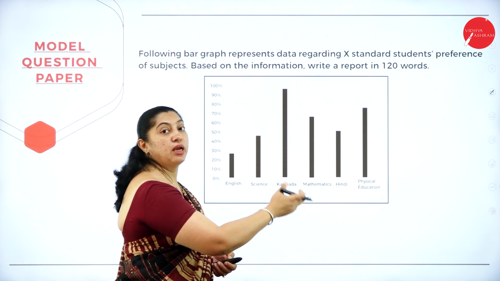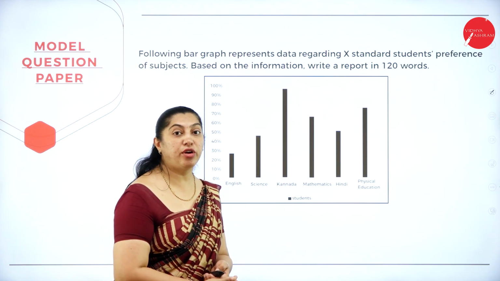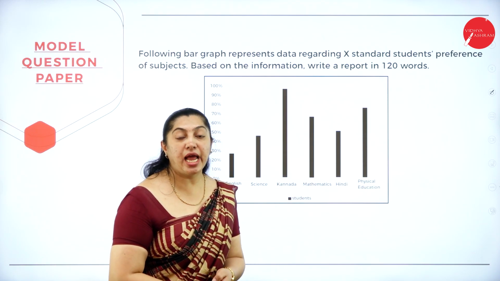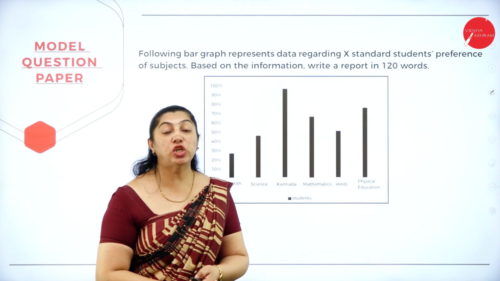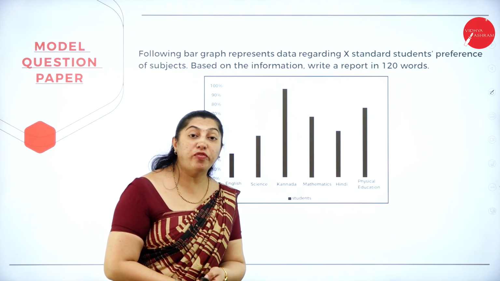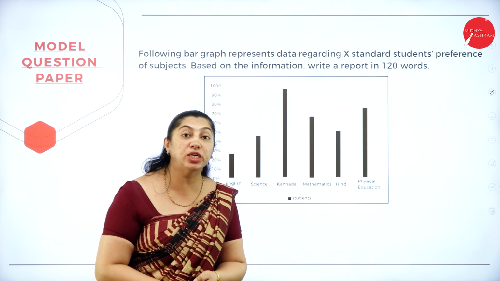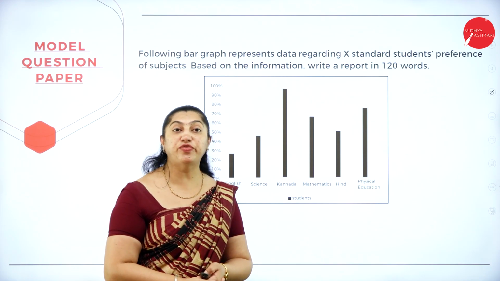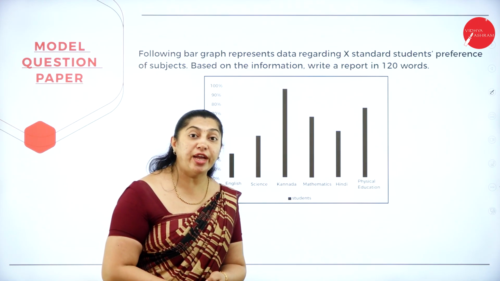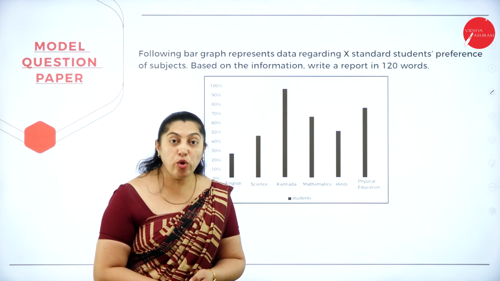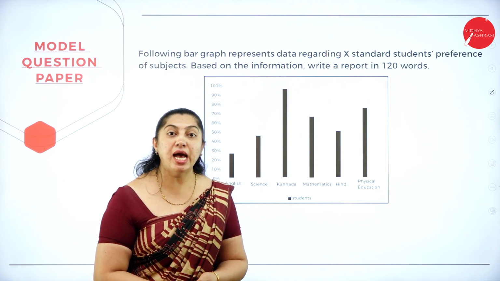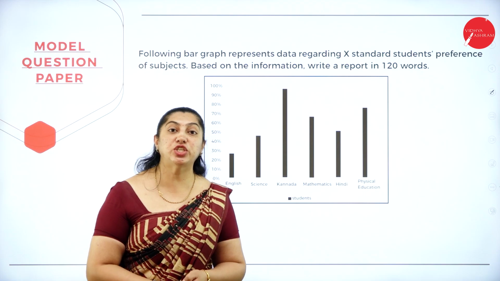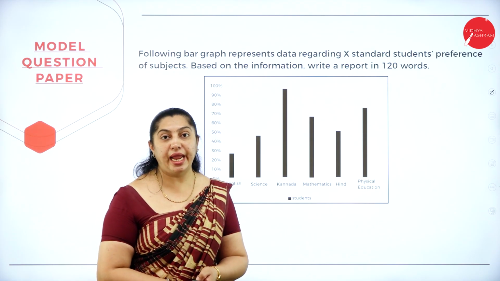Based on this bar graph, you need to write a report where you have to do the comparison with the percentage, and at last you need to give one reason based on the subjects why there is a good performance or why the students are not studying. What is the reason for this? You need to give a reason at last. So this question carries 5 marks. Here you have an option to write a report or a speech. If you ask me which one to go for, my answer would be report writing because you have everything. The only thing is that you have to do the comparison and give the reason at last.